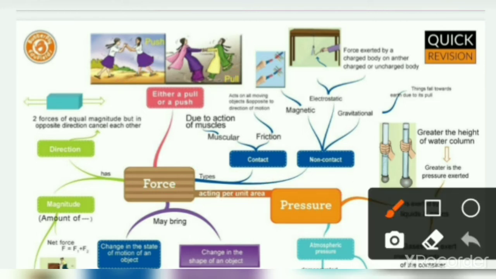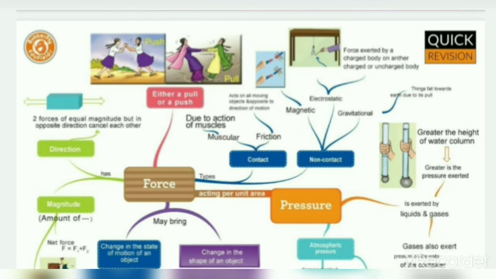And force is found in two ways. We have two types of force, that is contact force and non-contact force. Contact force is that force in which two objects come in contact, they are in touch with each other. Kinds of such contact forces are muscular force, the force which arises due to the power of the muscles, and friction, when two objects come in contact with each other in opposite direction, the friction force arises there.